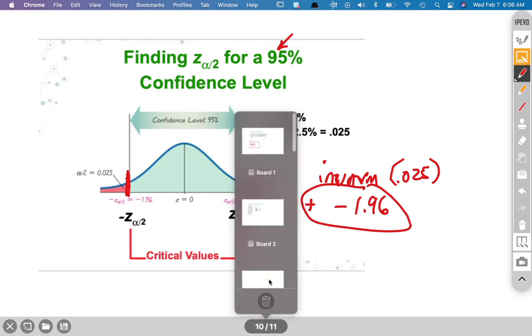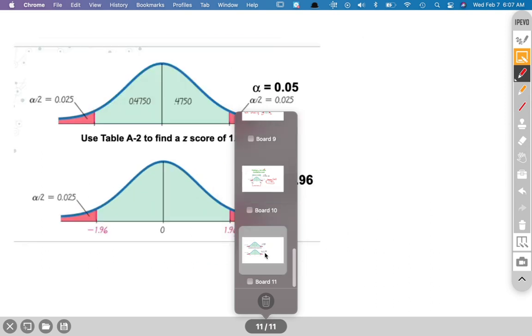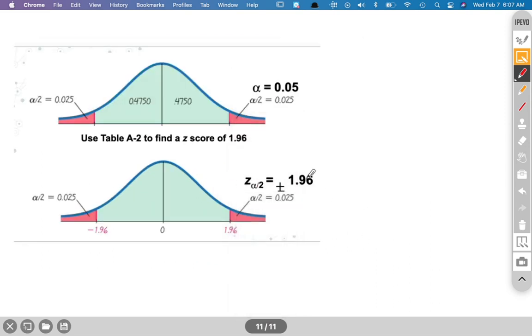And then the last slide in this video is just showing you one more time of that. So now we will use the plus and minus in that formula, which is coming up next. So a little bit of confidence interval intro, a little bit of notation, examples coming soon. All right, thanks guys.